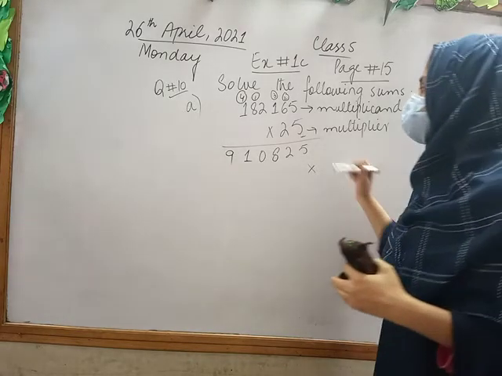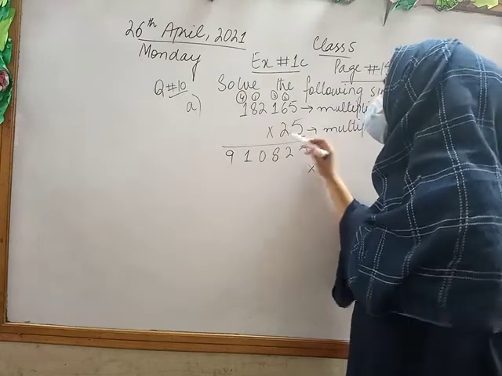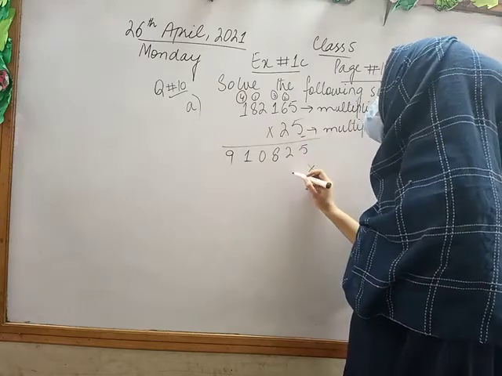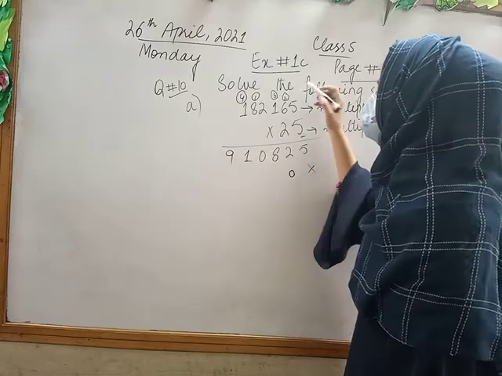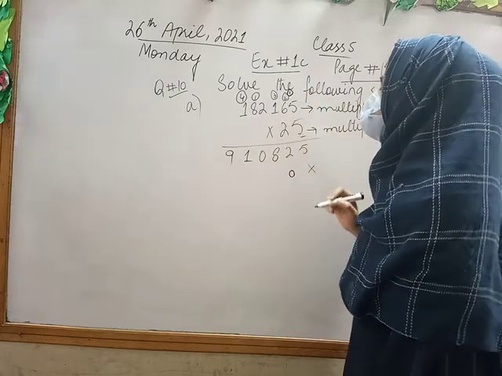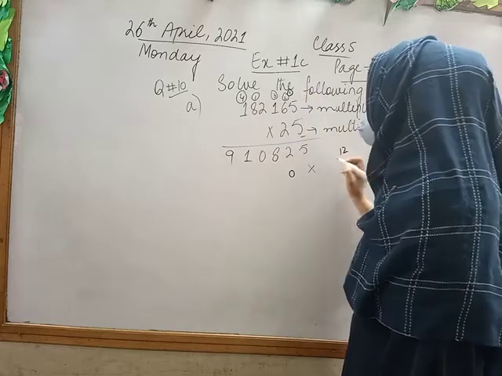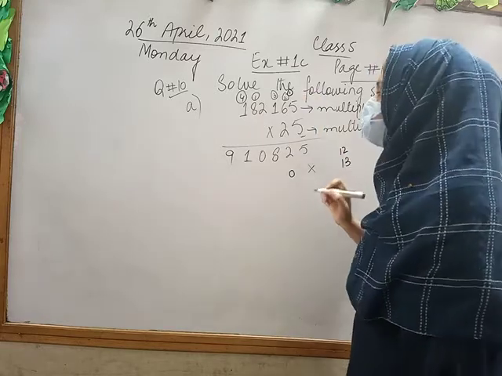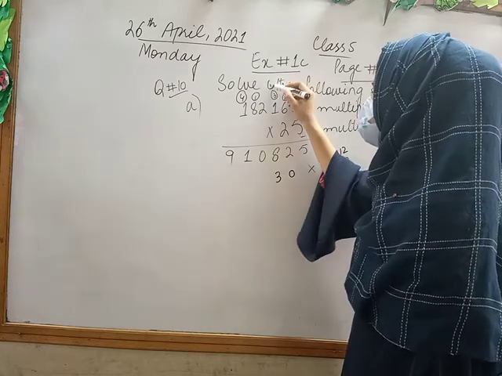Very good, because we are done with the 1-digit number, which is 5. Now 2 times 5 is 10. It is a 2-digit number, so I will write 1 here. 2 times 6 is 12. 2-digit again, and we will add 1, so 13. 13 is the answer, but we will write the place value, which is 3, and 1 as a carry.